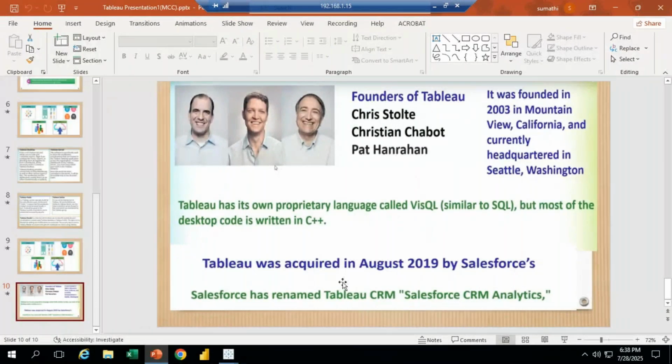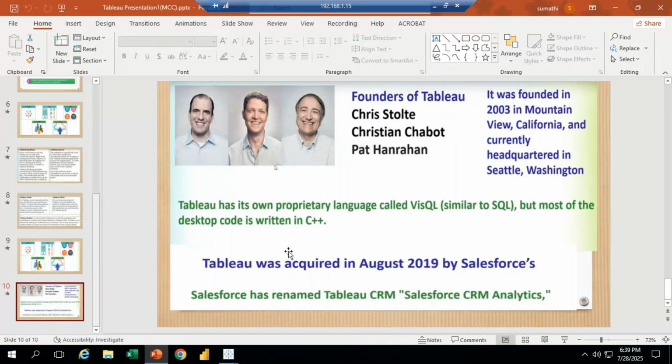These three persons are the founders of Tableau. For every software we use some programs, some languages, correct? Every software is developed using programming. In Tableau, the language they used is similar to SQL.